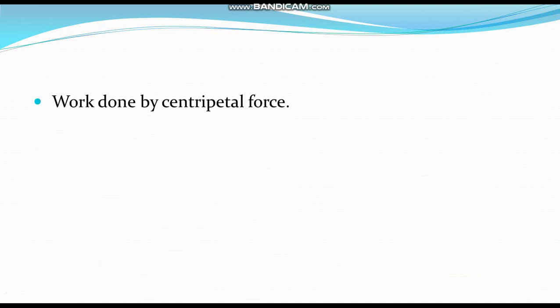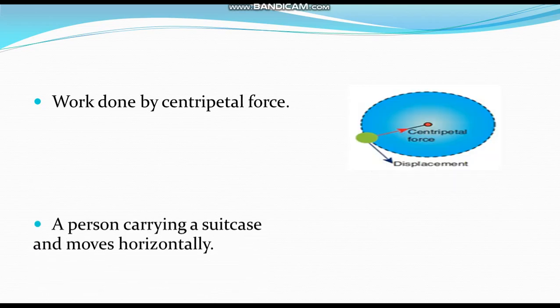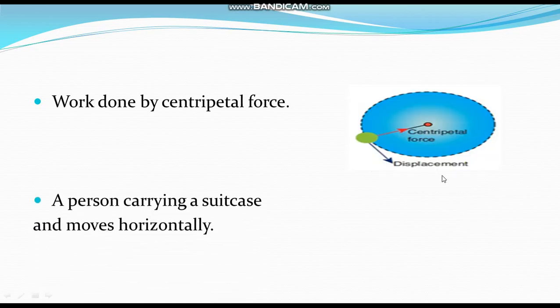Next example, work done by centripetal force. See here, an electron revolving around the nucleus. Here centripetal force acts between electron and nucleus, and displacement. See, the angle between force and displacement is 90 degree. So this is an example of zero work.